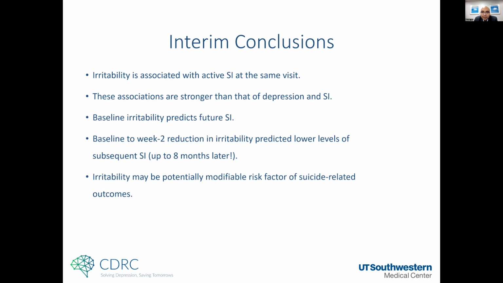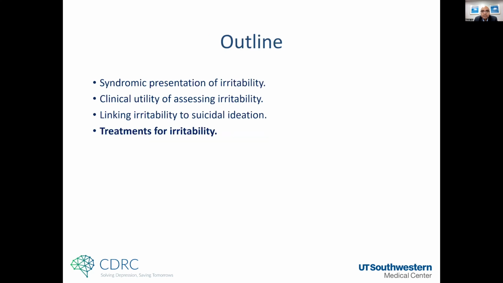I have to say very carefully that we have only looked at suicidal ideation so far. Now we finally have some data from youth network studies where we are looking at irritability predicting suicidal events, so suicide attempt or worsening of suicidal ideation. I don't show you the data, but we have findings showing that irritability is predictive of suicidal behavior also in these data sets.